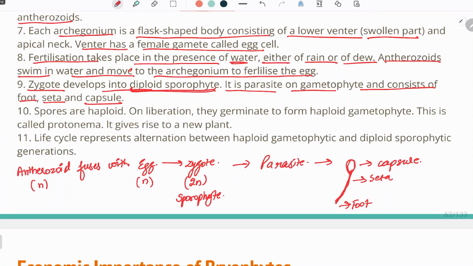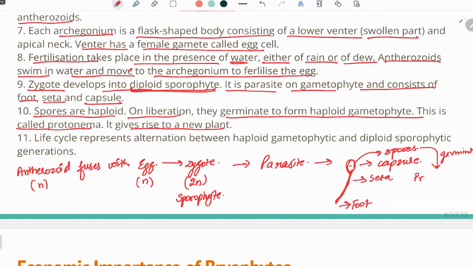Now, the spores which are produced inside this capsule are haploid. On liberation, they germinate to form a haploid gametophyte. When these spores germinate, they give rise to the protonema. Protonema is a small stage before the formation of a new plant body, after which a new haploid plant body develops.